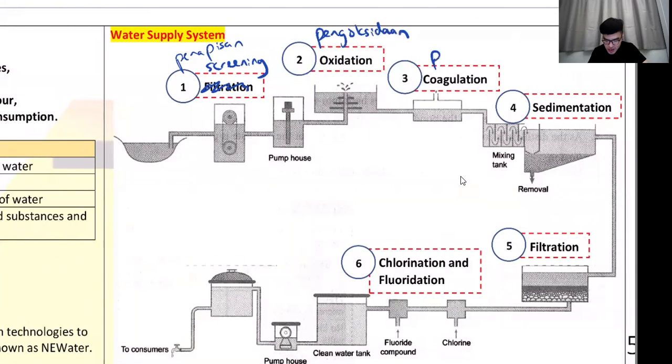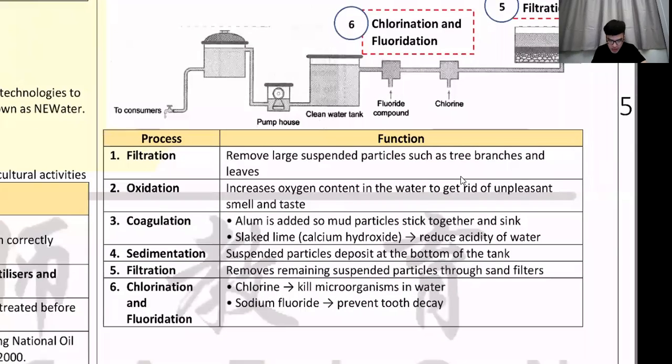All right, so oxidation and of course coagulation. This is called penggumpalan. What they will do here is add two things, which are explained down here: alum and slaked lime. Alum is used to clump all the small mud together. In your water, there is a lot of small sand, and the alum will clump all the sand into big sand so that it is easy to filter later, sticking all of them together.